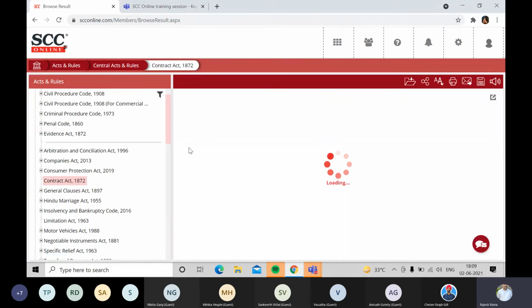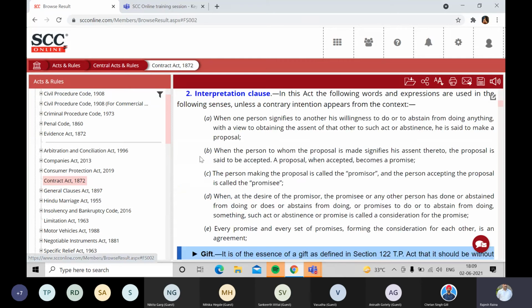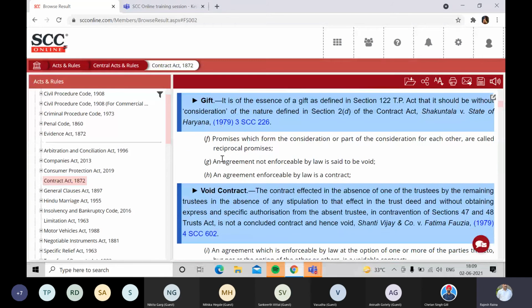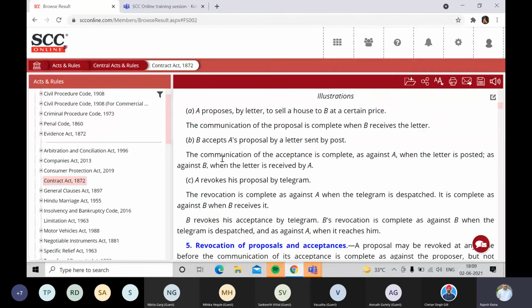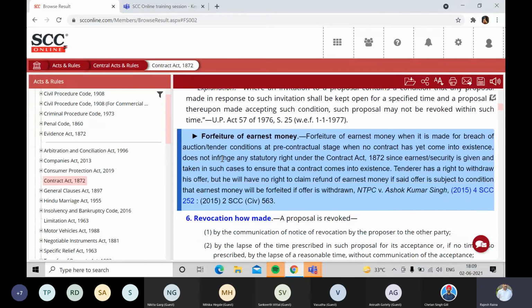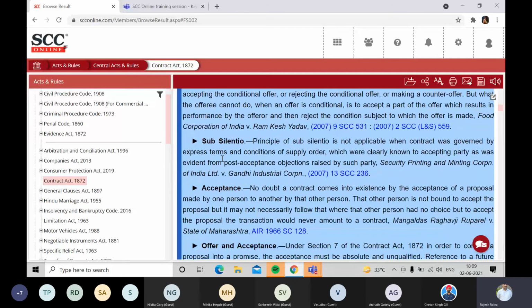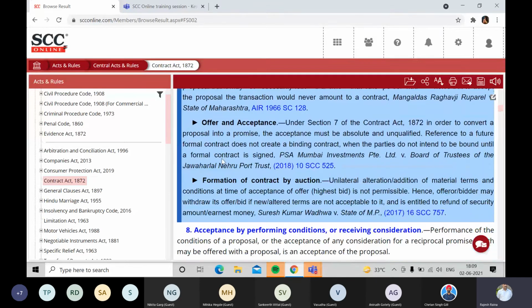Like if I'm opening this Contract Act, you can see the entire bare act over here, but you will also get to see these blue highlighted portions like on gift or void contract, and the same goes throughout the entire bare act. As you can see, say forfeiture of earnest money, there is a citation mentioned, conditional offer, sub silentio, acceptance, offer and acceptance, formation of contract by auctions. Each and every commentary has the citation at the end. So as per our editorial, formation of contract by auction, Suresh Kumar Vadva versus State of MP is the most important citation as of now.